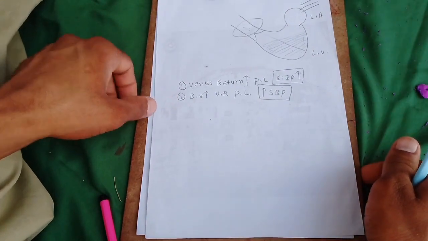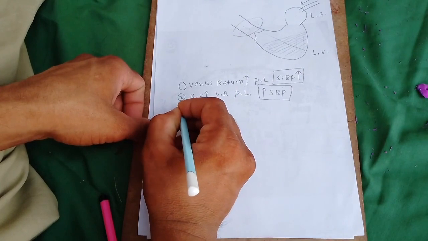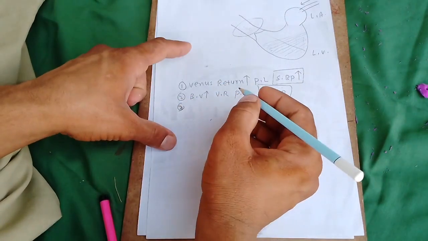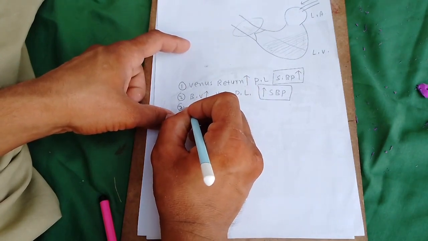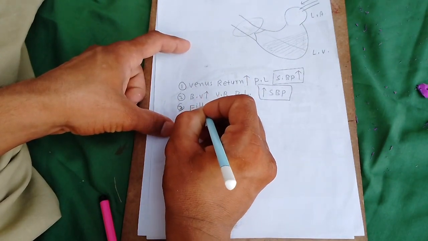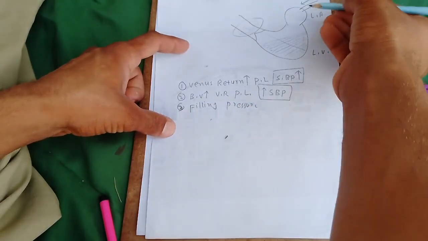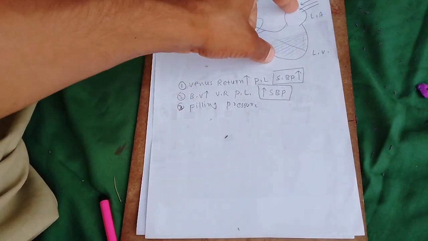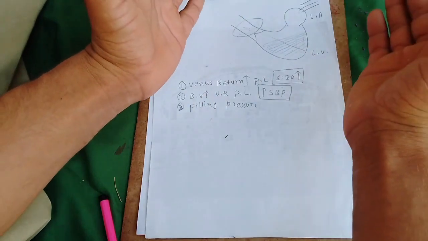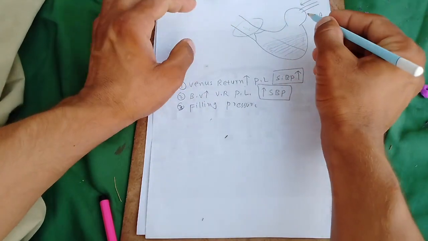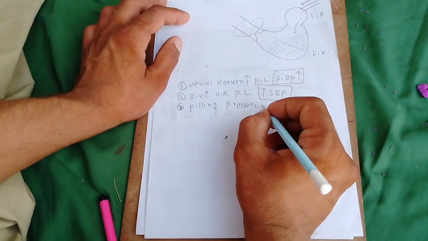Okay, another factor: the filling pressure. Preload depends on another factor which is called the filling pressure. When the filling pressure is increased, when the atrium contracts forcefully with a greater pressure, a large amount of blood is coming here, preload is increased and systolic blood pressure is increased.